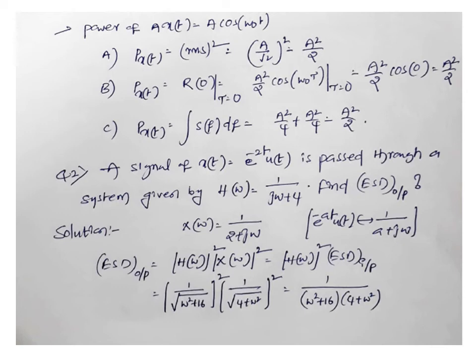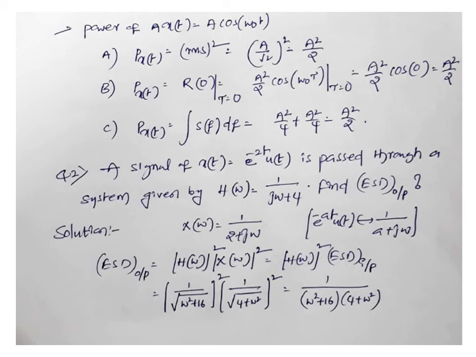Here our question is based upon the periodic signal, that means power signal. So you will get R of 0 means power only. Simply in that a square by 2 into cos of omega naught tau, if you take tau is equal to 0, you will get the power. Tau is equal to 0, so cos 0 is 1. 1 into a square by 2 is a square by 2. You see, from process A you are getting a square by 2, from process B also you are getting a square by 2.